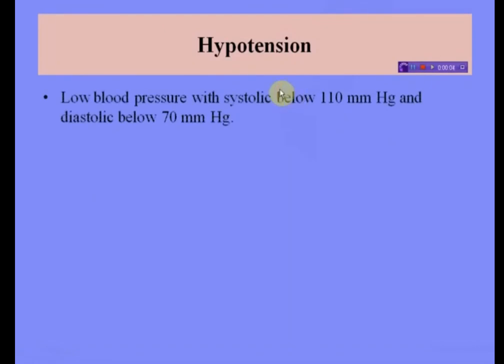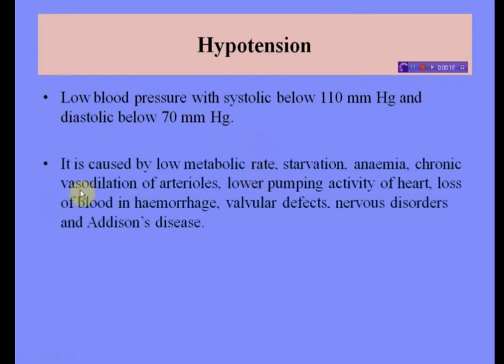Next comes hypotension. See, low blood pressure with systolic below 110 millimeter mercury and diastolic below 70 millimeter mercury. These are the signs of hypotension. It is caused by low metabolic rate, starvation, anemia, chronic vasodilation of arterioles, lower pumping activity of the heart, loss of blood in hemorrhage, valvular defects, nervous disorders and Addison's disease.